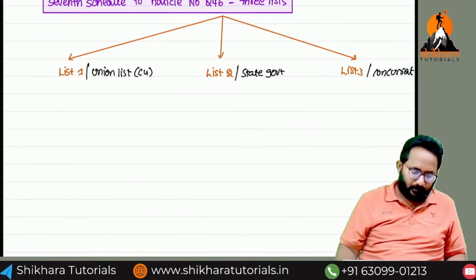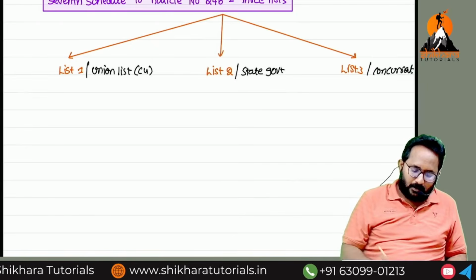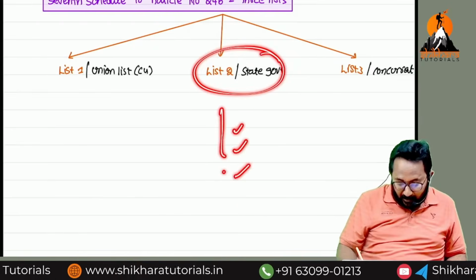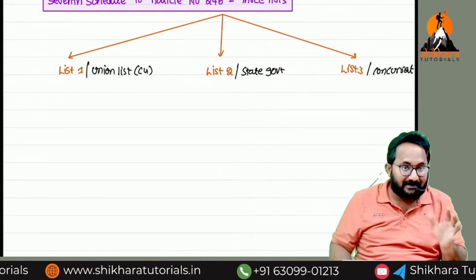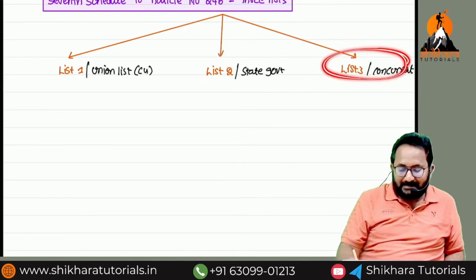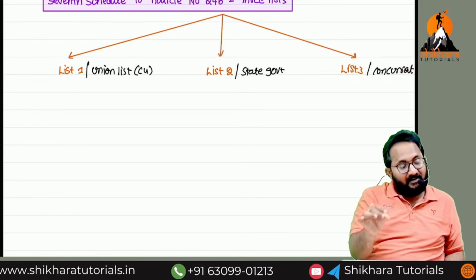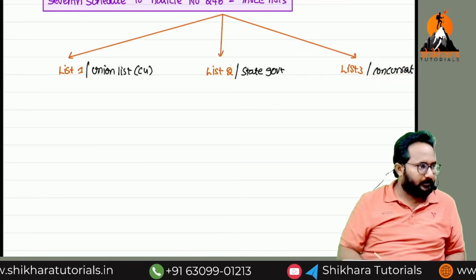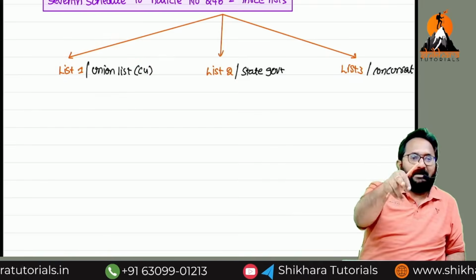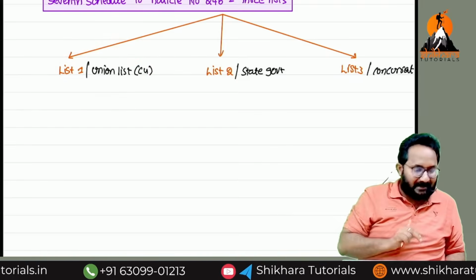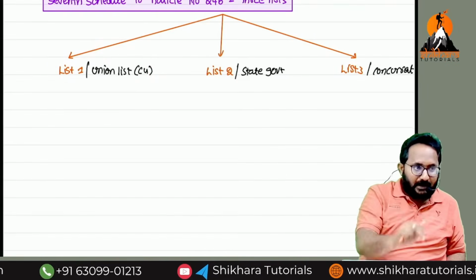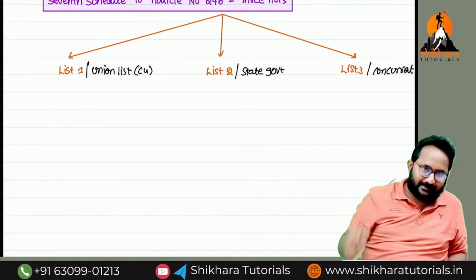Whatever laws are framed by the state governments, they give them one by one in this list. Laws means not the entire content, but the name of the laws. If both the central and the state government combinedly frame any law, that is in list 3. Now, our Income Tax Act 1961 is framed by the central government, and the central government alone collects the tax. That means it is under which list? List 1, the union list.